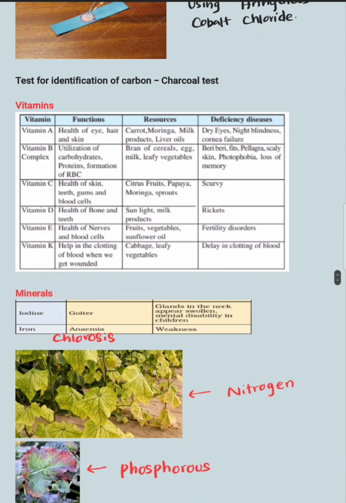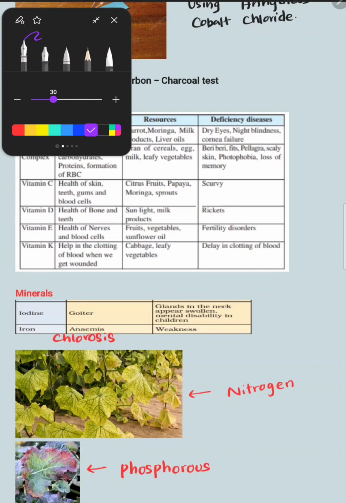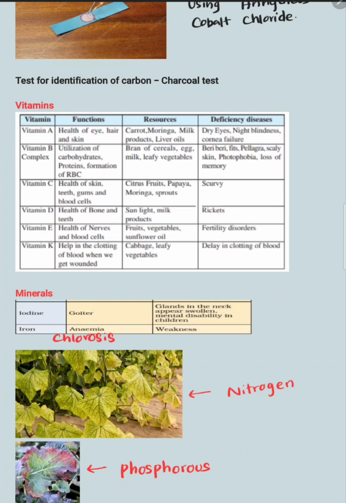Then let's move into the vitamins. ඔයාලට ගොඩක්ම vitamins MCQs වලට අහන්න පුළුවන්. There are 6 vitamins. Among them vitamin A, D, E, K are fat soluble. B and C are water soluble. These are water soluble vitamins. Now B, C water soluble, A, D, E, K fat soluble vitamins.